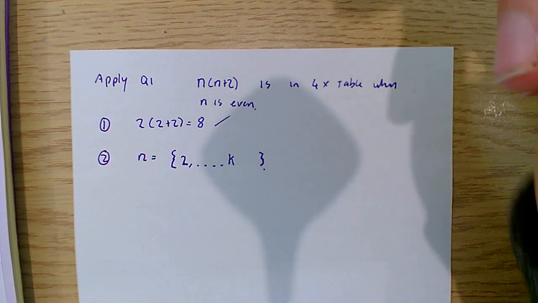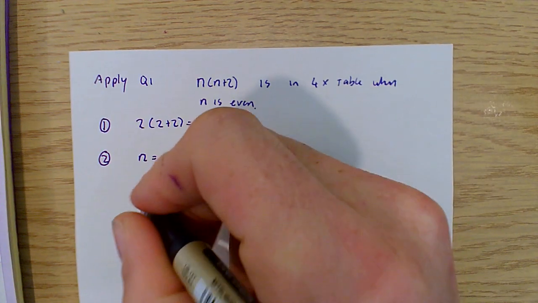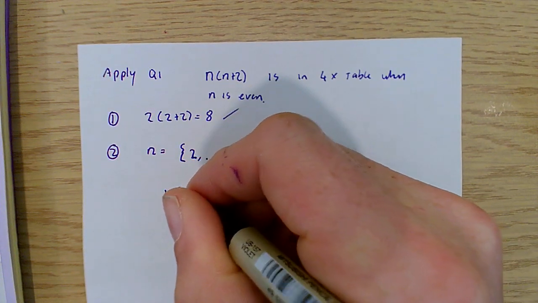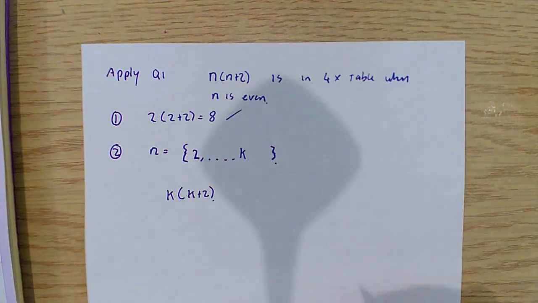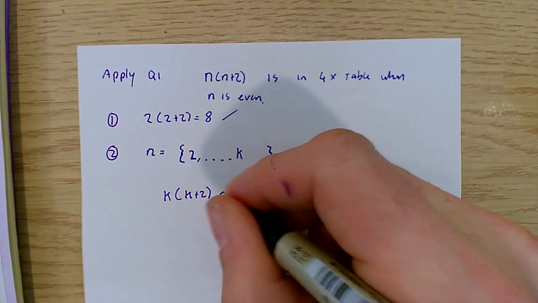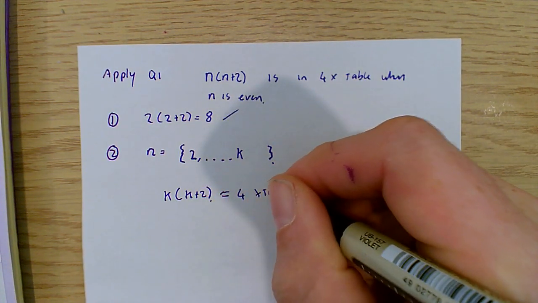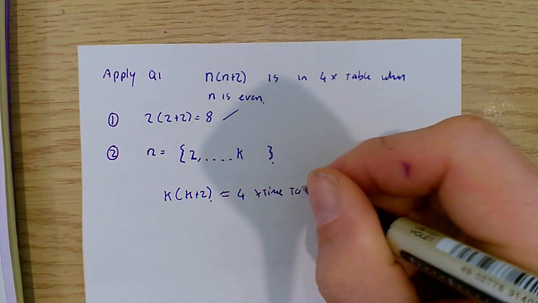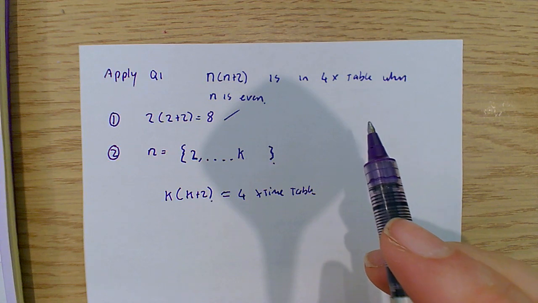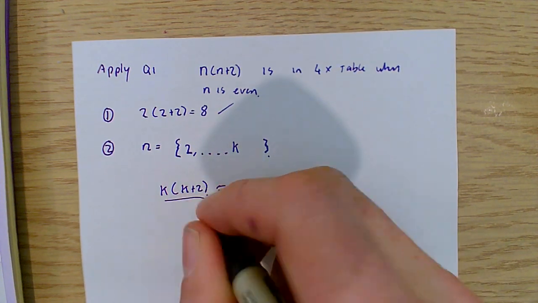What I'm saying is, if I see the expression k plus 2, then whenever I see that, I know that's going to be in the 4 times table, as long as k is a number in this list. So whenever I see that, it's definitely in the 4 times table.